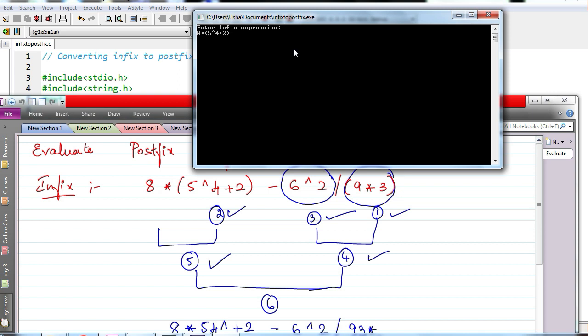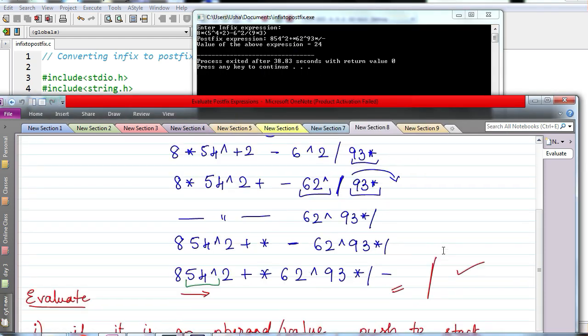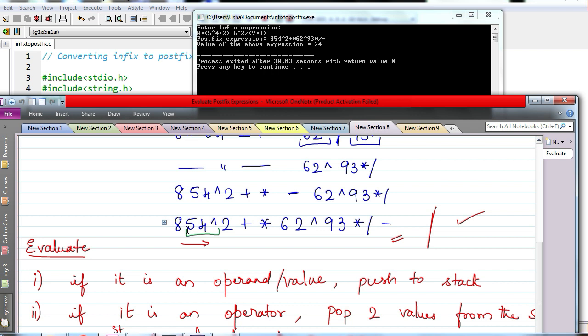Next I have 6 power 2 slash open bracket 9 star 3. I think I might not get it. Okay, so see what is the postfix expression. It is 854 exponent 2 plus star 62 exponent 93 star slash minus. Perfect. So the postfix expression is exact, whereas the value of the expression is 24.